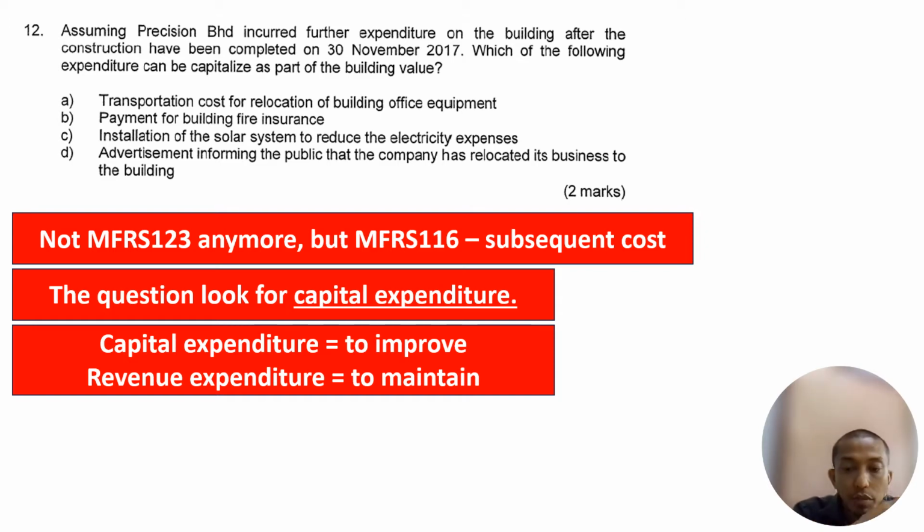Remember the example that I explained, capital expenditure improves. That's why we capitalize the cost, while revenue expenditure is to maintain only. So now the question here is not really about MFRS 123, but more about MFRS 116, which is subsequent cost. So we see A, transportation cost for relocation of building office equipment. We want to relocate the equipment. So is it capital expenditure or revenue expenditure?